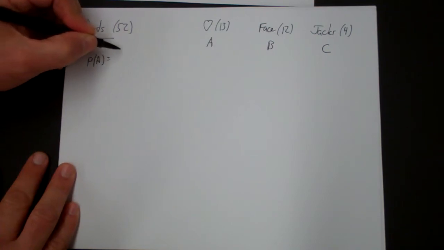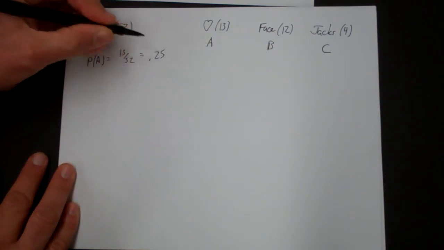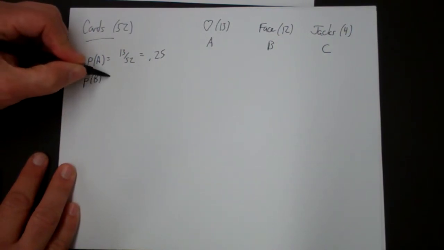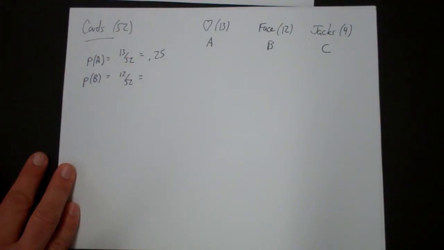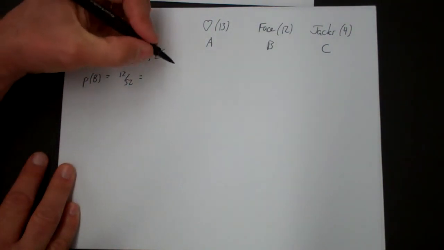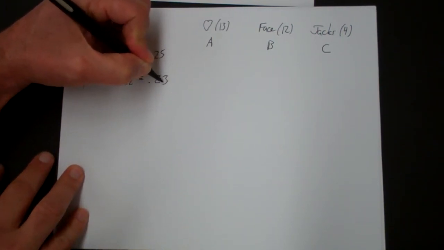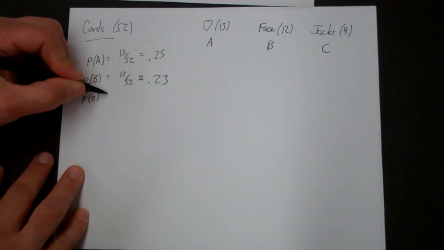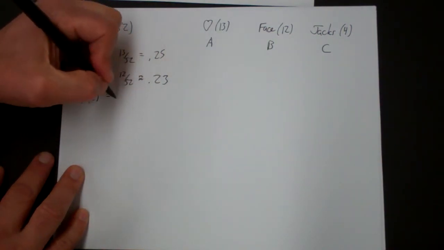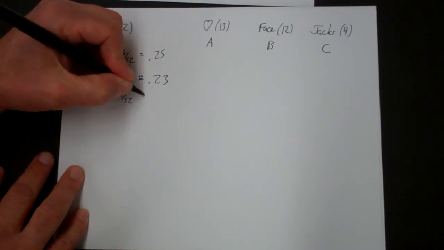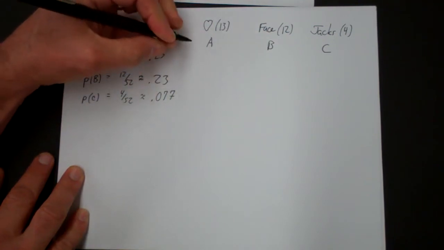The probability of A is 13 out of 52, or 0.25. The probability of a face card, 12 out of 52, which is around 23%, not exactly, but around 23%. The probability of getting a jack, 4 out of 52, or about 0.077.